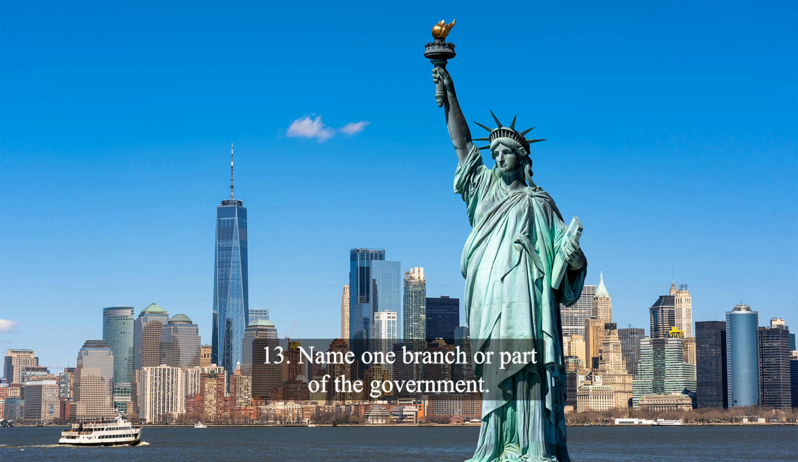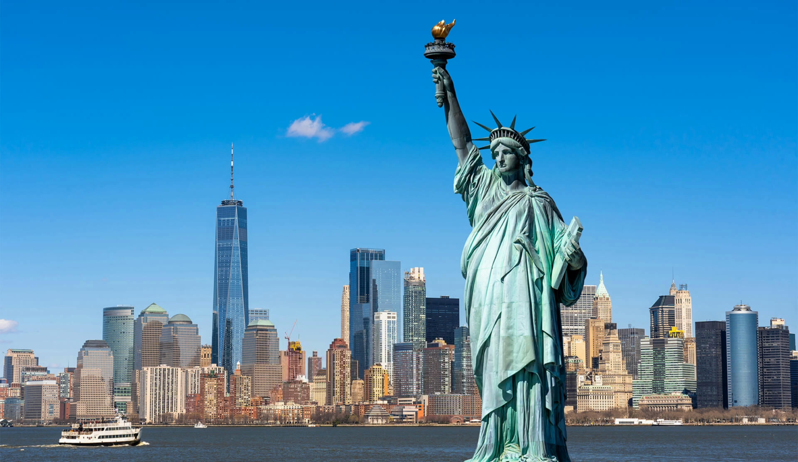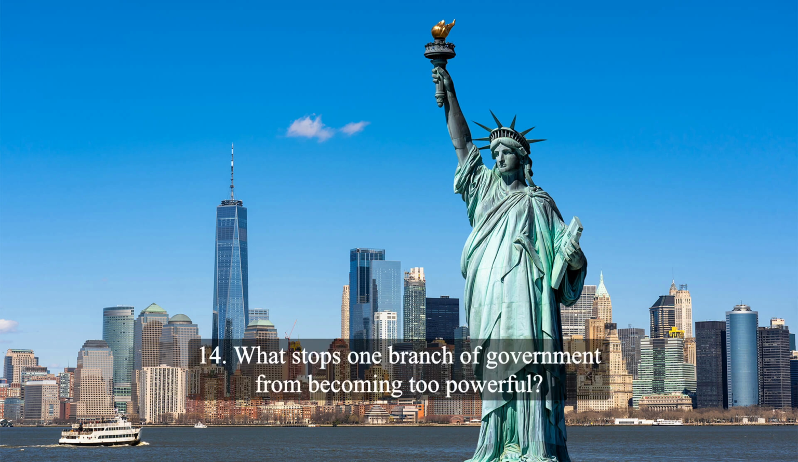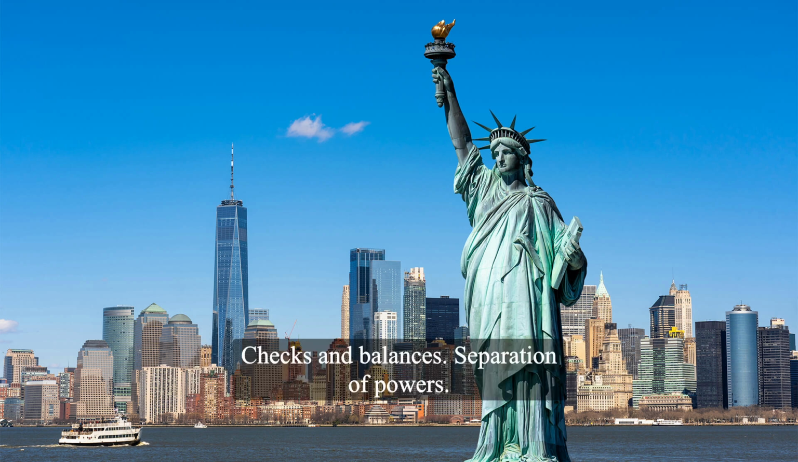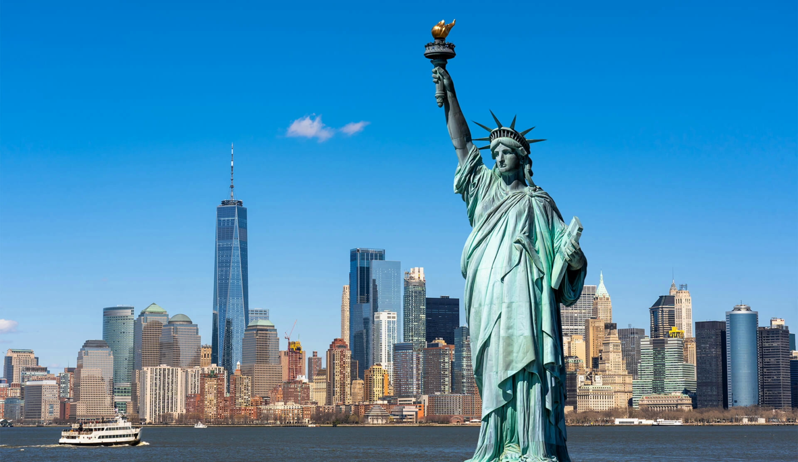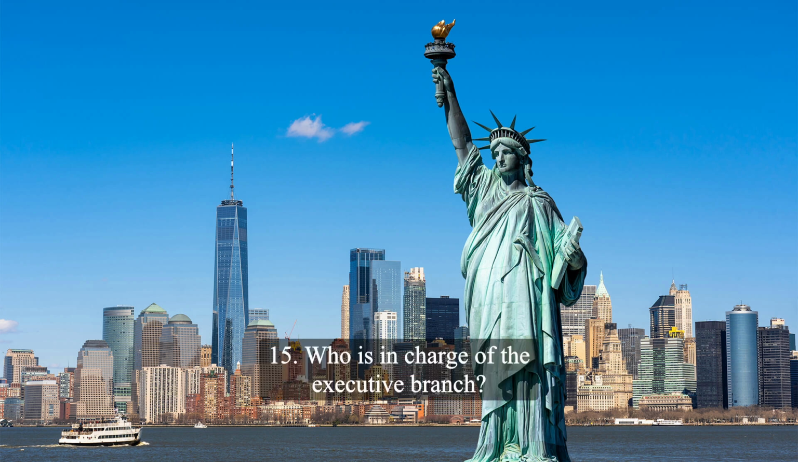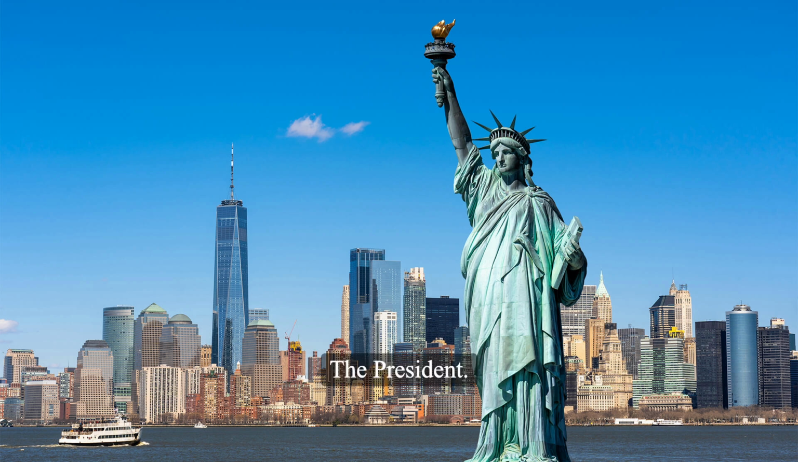13. Name one branch or part of the government. The courts. 14. What stops one branch of government from becoming too powerful? Checks and balances, separation of powers. 15. Who is in charge of the executive branch? The President.